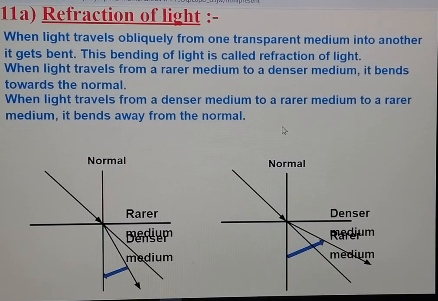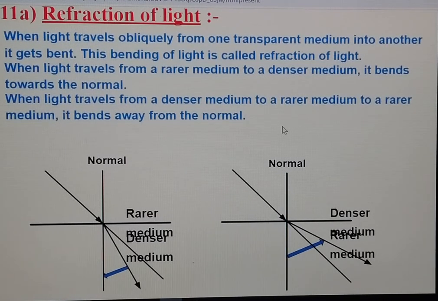Refraction means when light travels from one transparent medium into another, it gets bent. It means the light ray changes its path. This bending of light is called refraction of light. When light travels from rarer medium to denser medium, it bends towards the normal.